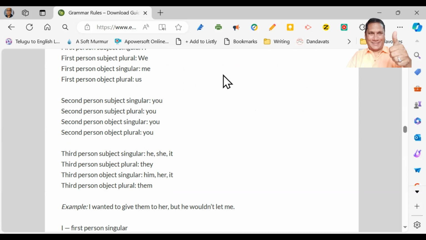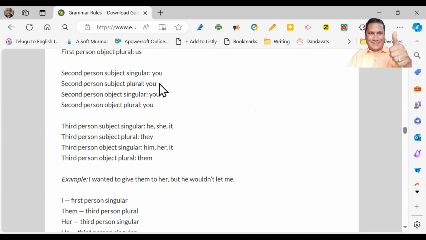and the same way second person subject singular is you, second person subject plural is also you, second person object singular is you, and again second person object plural, you. So for all second person we use only you, for both singular and plural, both subject and object.